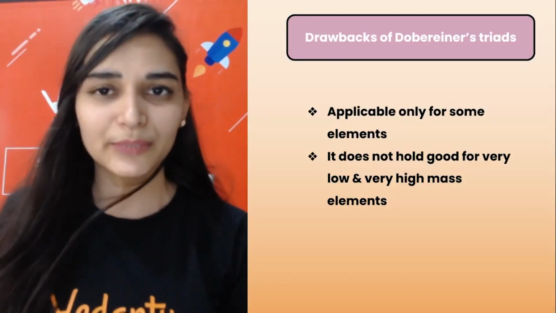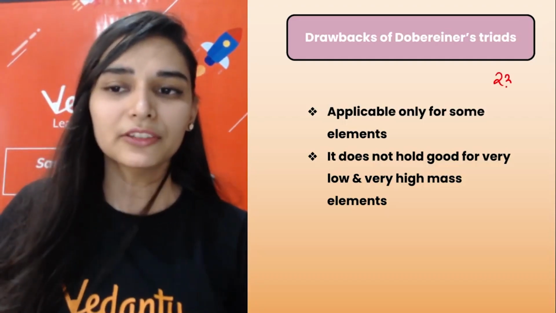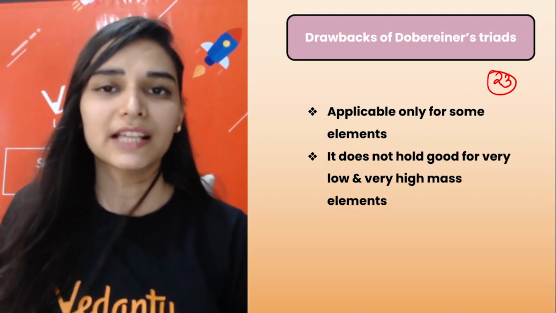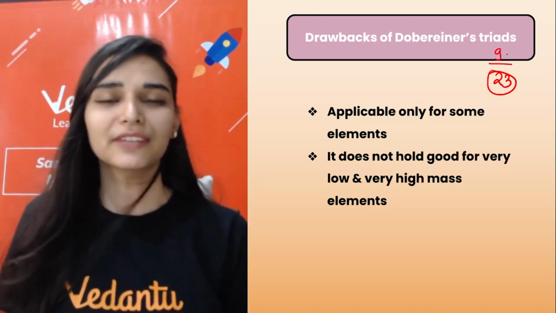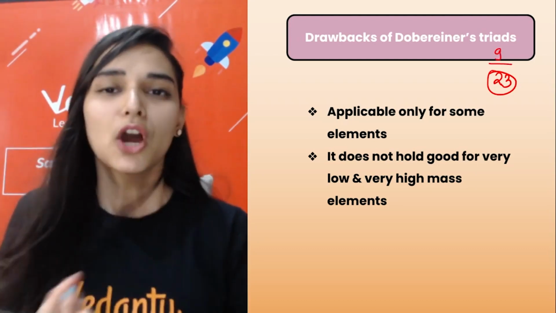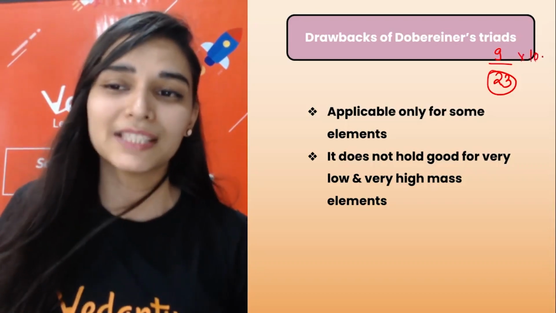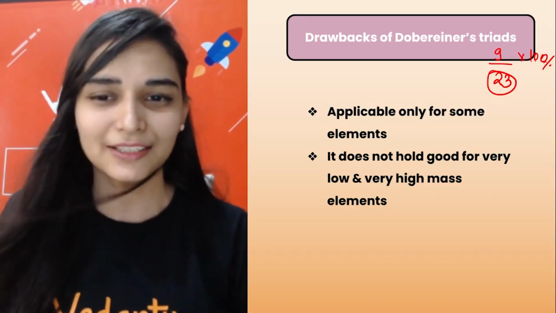Now there were certain limitations of this classification. The first limitation was that 23 elements were known at that time, and he had given a classification that was applicable only up to 9 elements. Just very few elements, 9 to 10, were obeying this classification. So calculate the accuracy rate, how much will it be? It's very low. So we cannot rely on this classification.